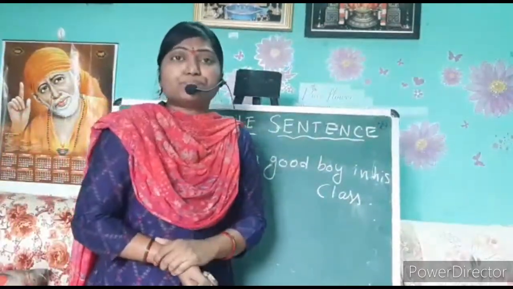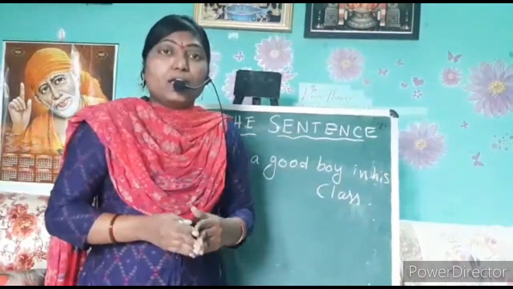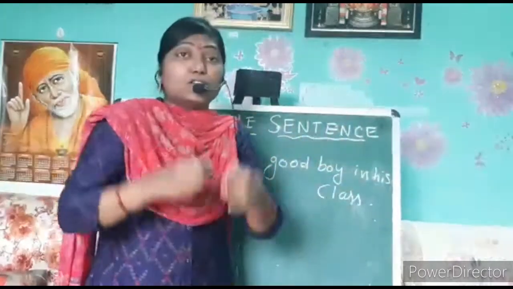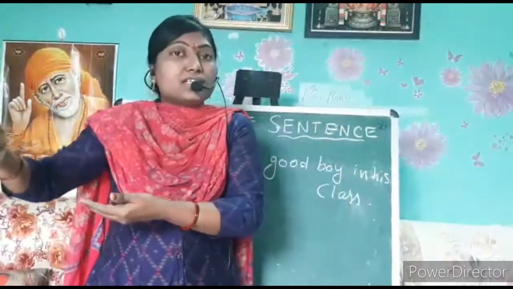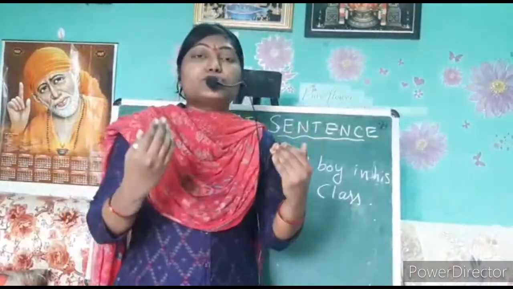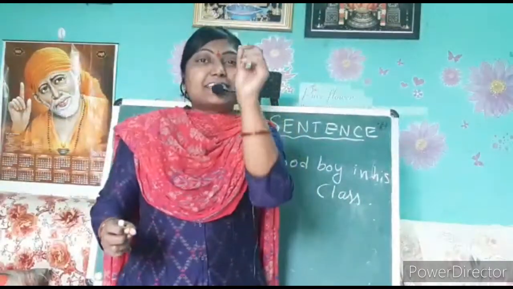For example, if you want to prepare any food item in your home, you have some idea. First we have to put the pan on the stove. Like this, we follow some procedures, some steps, while preparing any food item. In the same manner, what makes a sentence?